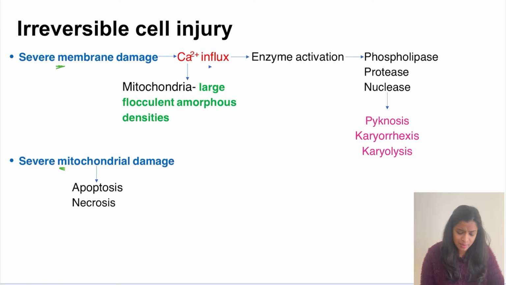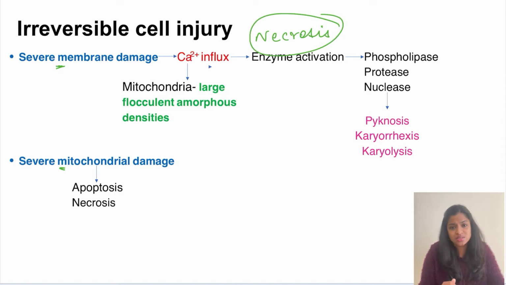We'll see what happens in a membrane damage. Whenever the membrane is damaged, right, the cell will open up. The cell will result in death, obviously. When the membrane is damaged, it cannot survive. So it will result in a form of cell death called necrosis. So in necrosis, remember, the cell membrane is always damaged.